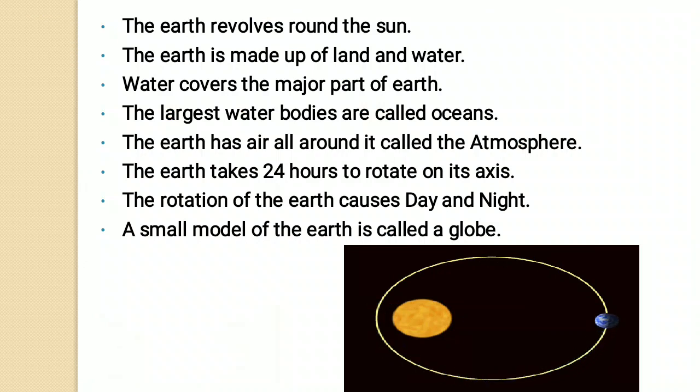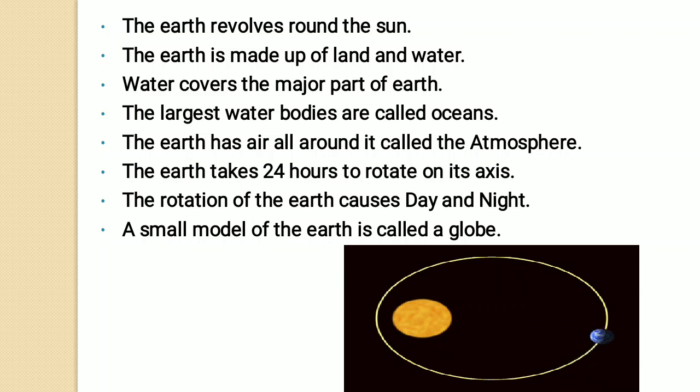The earth is made up of land, and water covers the major part of the earth. We can find water in so many water bodies, and the largest water bodies are called oceans. The earth has air all around, and it is called the atmosphere.